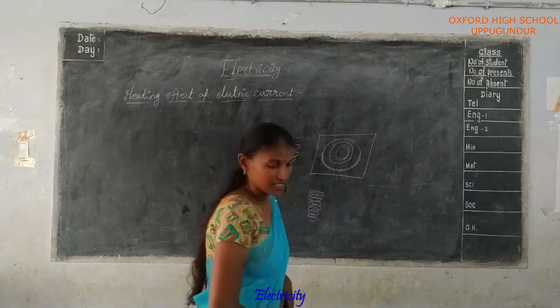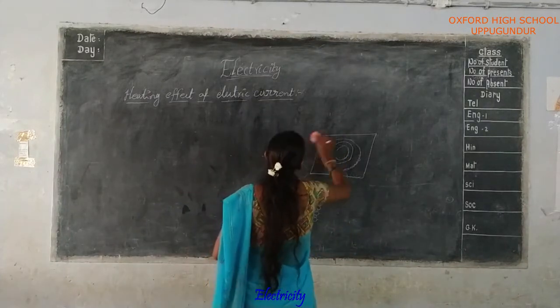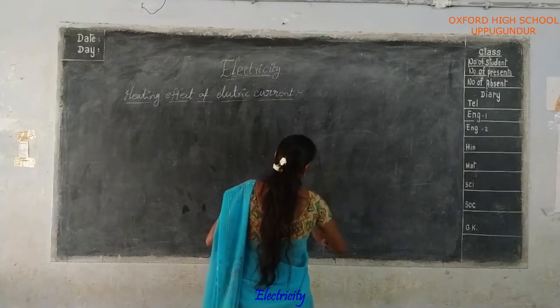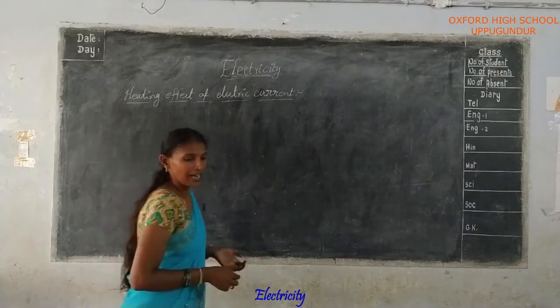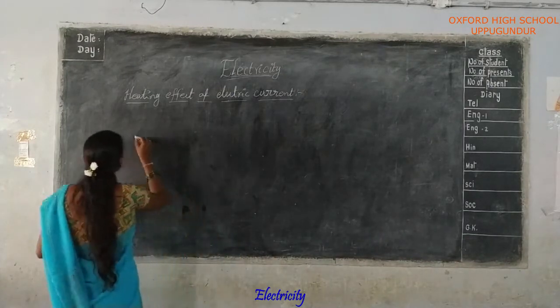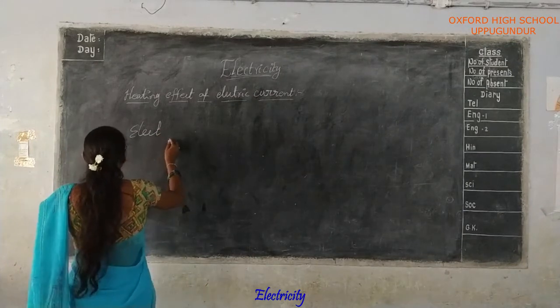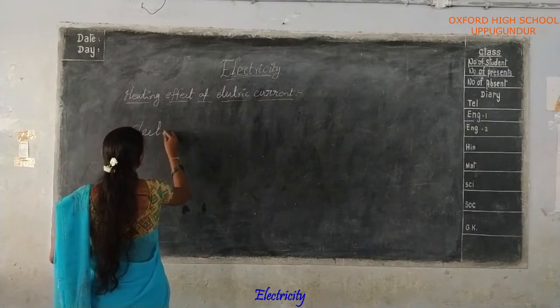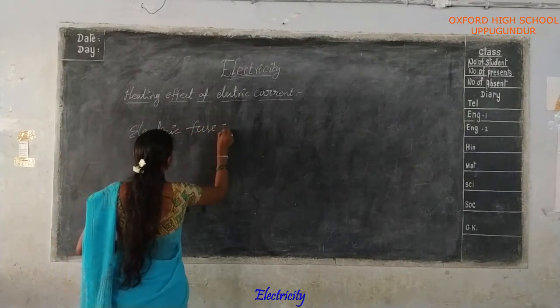The next topic we will learn about is the electric fuse.